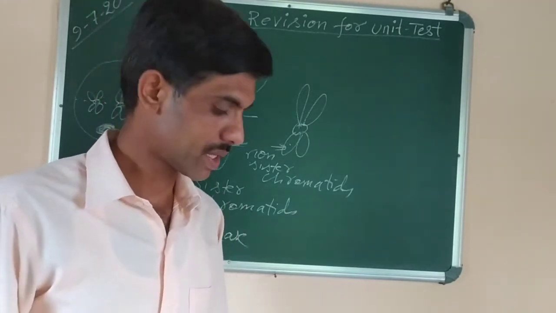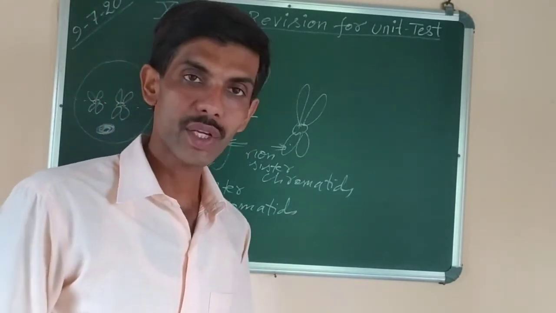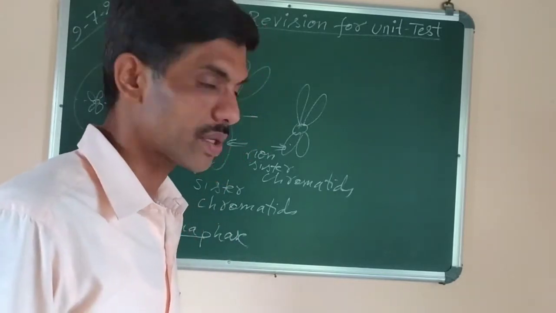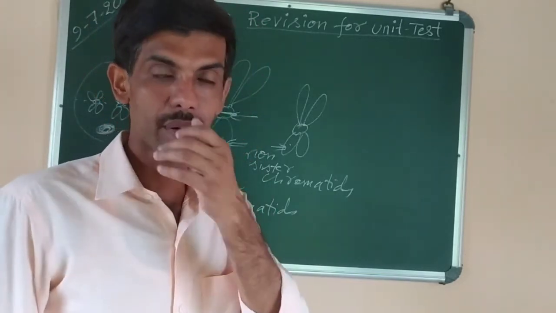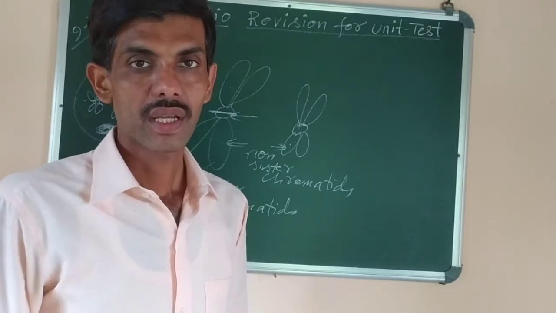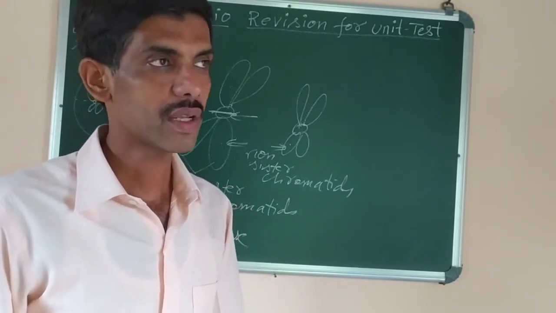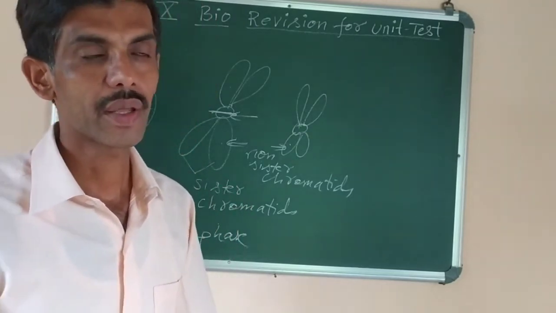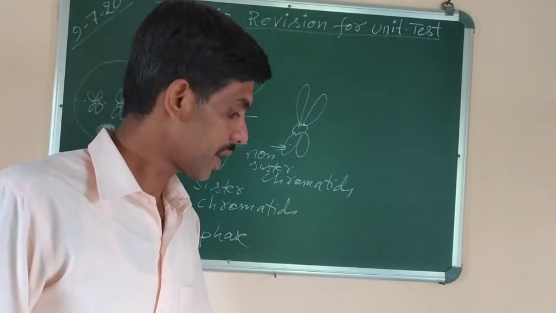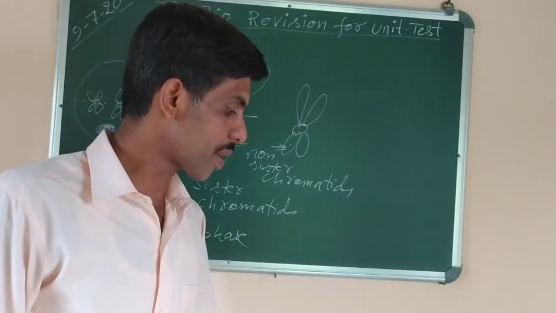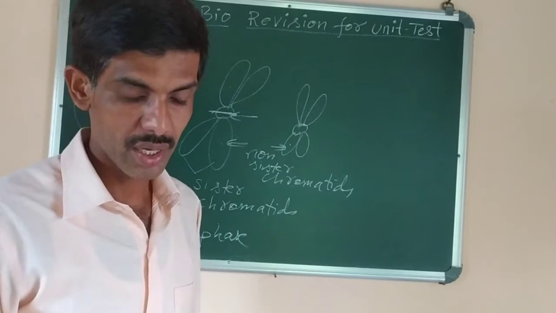Whatever happened in prophase stage, the opposite will be there. Now next we have to do some questions related to it. What is the significance or importance of mitosis? It is the one which helps in cell division. It also helps in the growth and repair of damaged cells and the body. It maintains the same chromosome number and it helps in asexual reproduction.